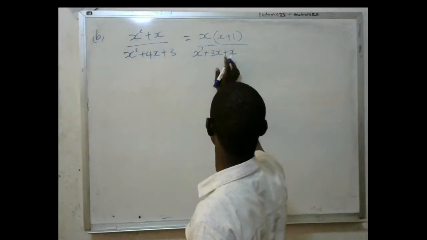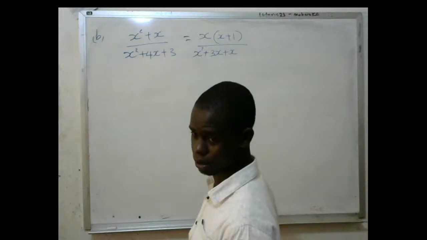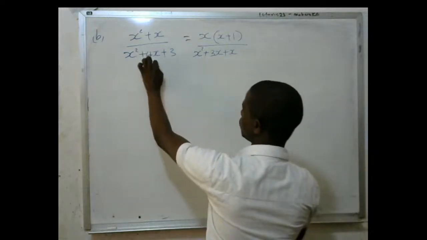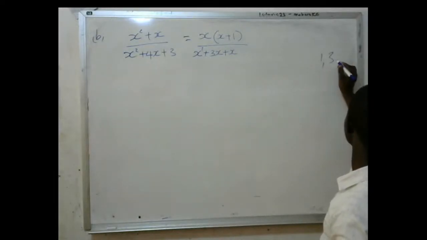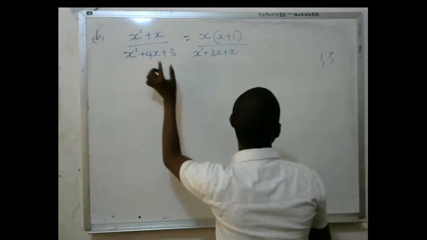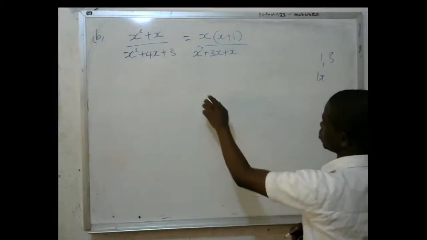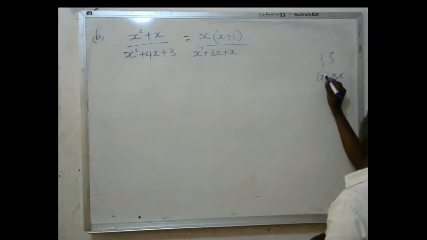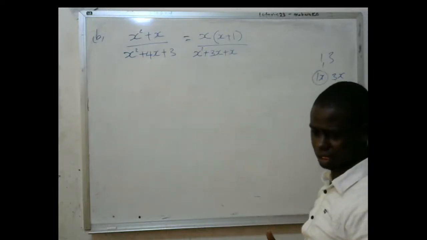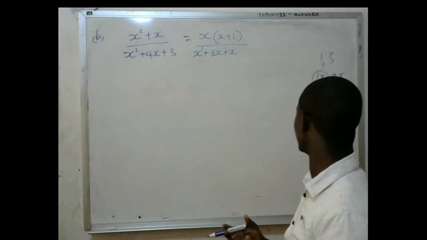So that when I add 3x plus x, I go back to 4x. Instead of having 4x, I'll put there the other two numbers that we've been talking about. The two numbers are 1 and 3. But since this one contains x, I must also add x on the 1, and I add x on the 3. But if I write 1x, it really doesn't bring it out very well.